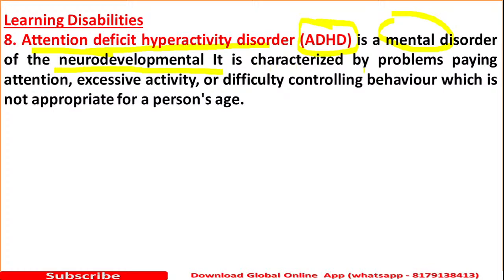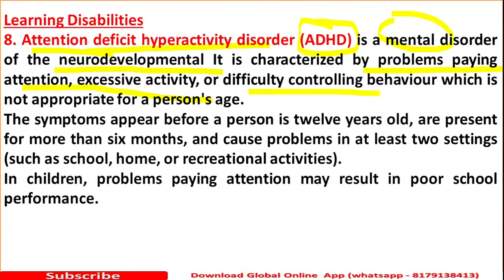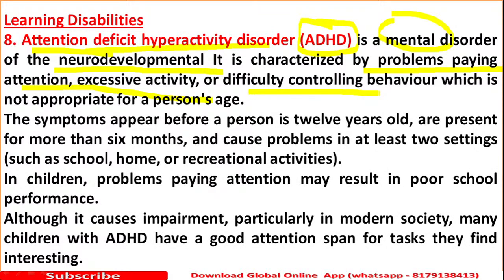It is characterized by problems paying attention, excessive activity, or difficulty controlling behavior. In children, problems paying attention may result in poor school performance also. Please remember, the problem related to paying attention is known as ADHD.